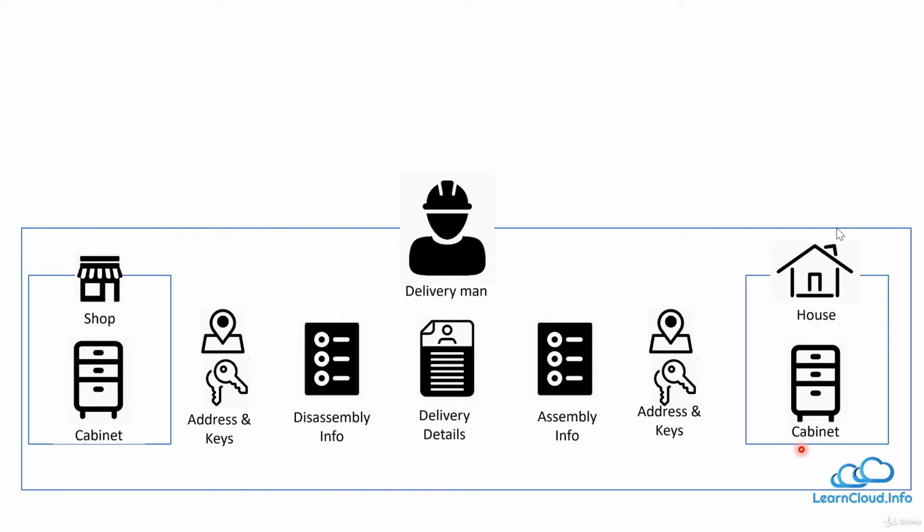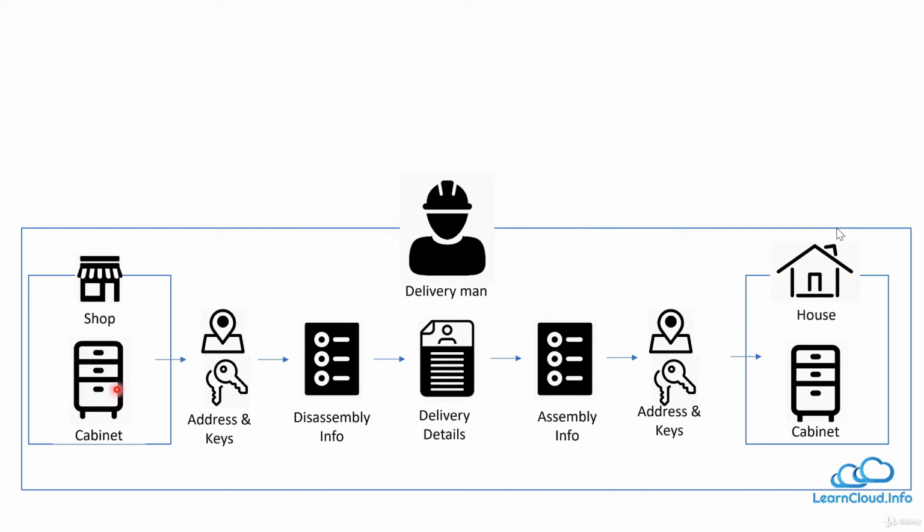So I provided him the address of both shop and house, as well as I gave him the keys through which he can enter the shop and the keys through which he can enter the house. Now he has all required information. So he has the address to reach the shop. He has keys to get into the shop.